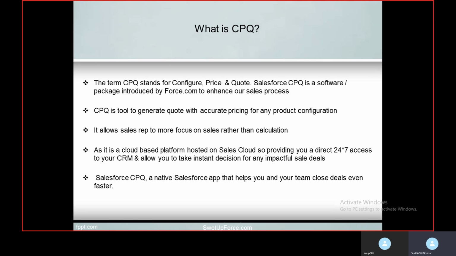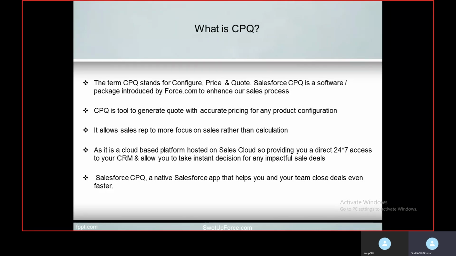Salesforce CPQ is a cloud-based platform, so it is available 24/7 and helps you take instant decisions for impactful sales deals.